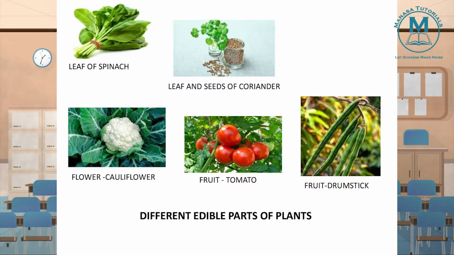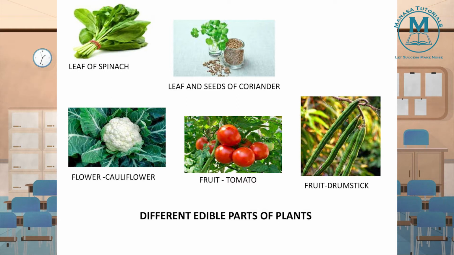So when you are seeing spinach, which part of the plant is edible? Leaf of the plant is edible. In the same way, when you are seeing coriander, which part of the plant is edible? Seed and leaf. Leaf we use as coriander and coriander seeds we use in preparation of dishes. So both seed and leaf of coriander plant are edible. At the same time, when you are seeing cauliflower, which part of the plant is edible? Flower of the plant is edible.